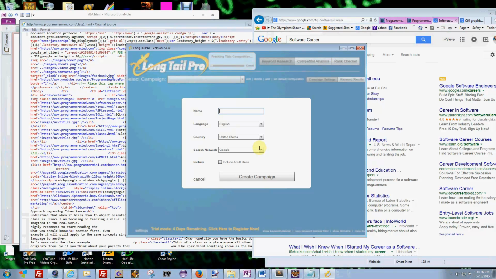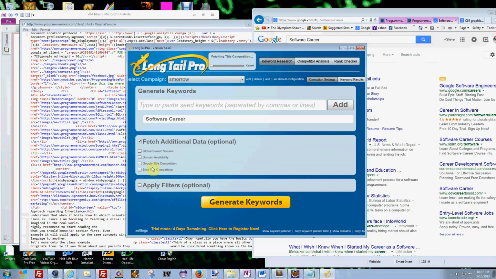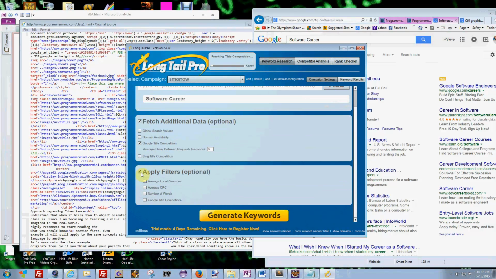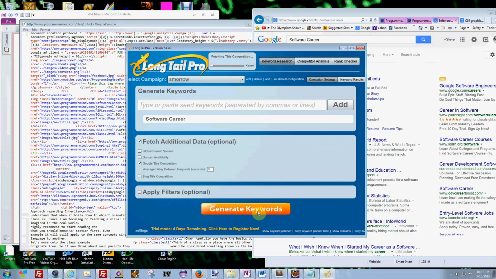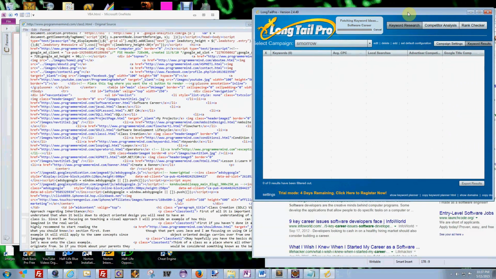So you just create a name for your campaign. English, United States, Google, whatever. Nope, we don't want adult stuff. And you go here, we're going to type in software career. Add it. I guess you'll get to see it real time this time. You can fetch additional data, which will show you whether you want to search Google title competition. They say you should select this. You can apply filters. This is what I did to narrow it down earlier. This time I won't, just to kind of show you how competitive it is. So it'll probably take a moment to pull it. This is the kind of stuff I was dealing with before because I didn't understand how search engine optimization works.